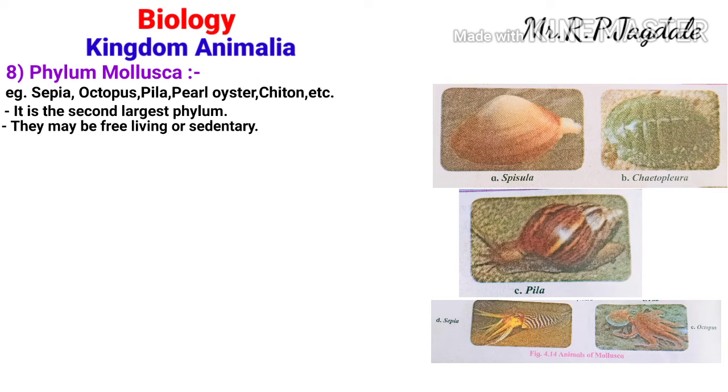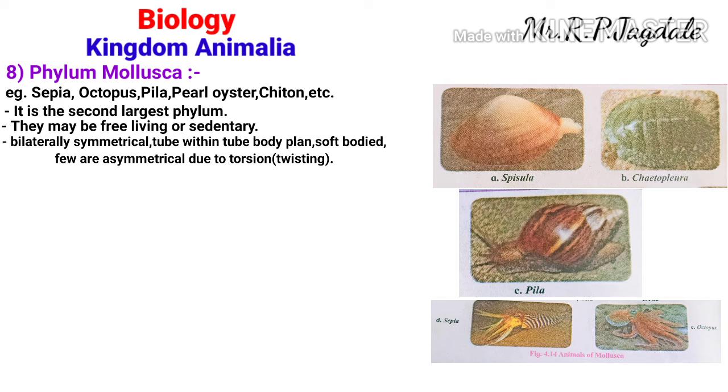That means either they are free living or a few of them are fixed or attached to the substratum. A few of the animals of this phylum are terrestrial, a few are aquatic, or a few are in marshy places. So they have these types of living conditions.